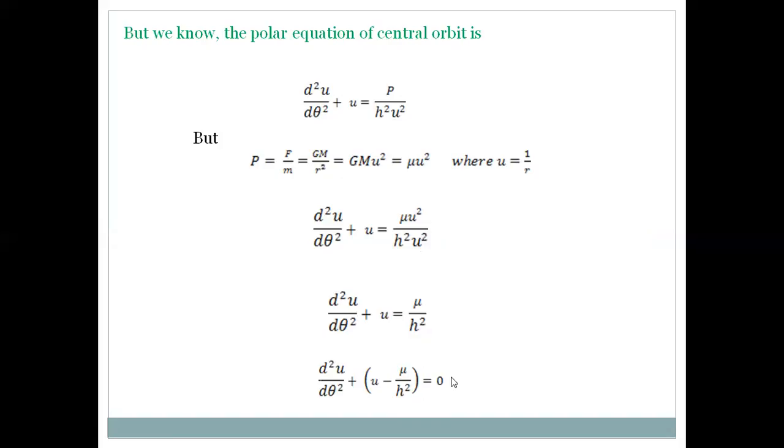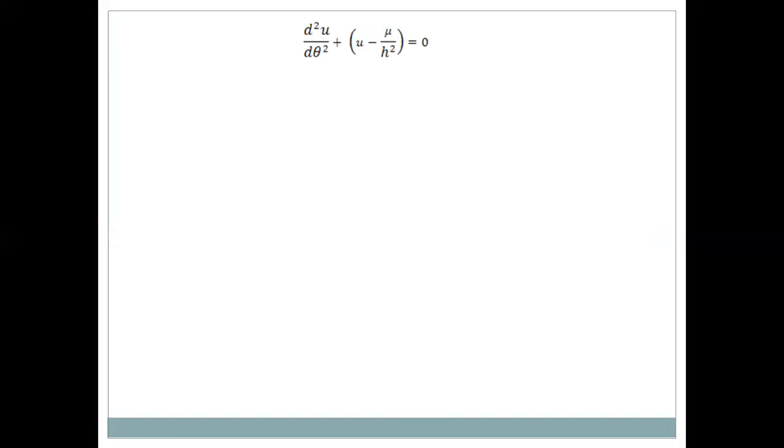For easy solution of this equation, since mu by h square is constant, it is added or subtracted to the u value. Then what happens? d square by d theta square of u minus mu by h square, plus u minus mu by h square is equal to 0, because mu and h are constants. So that d square by d theta square of mu by h square is 0, so the value does not change. Now let us consider u minus mu by h square is equal to x.